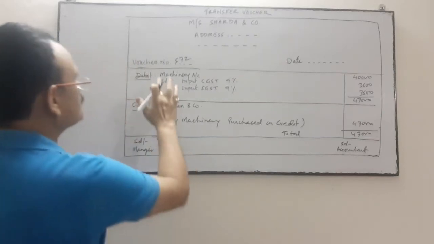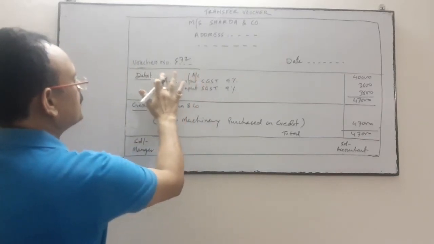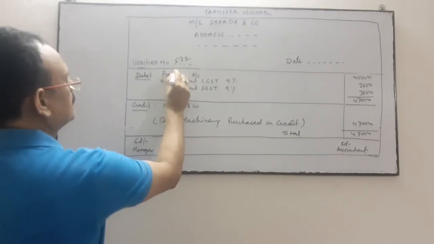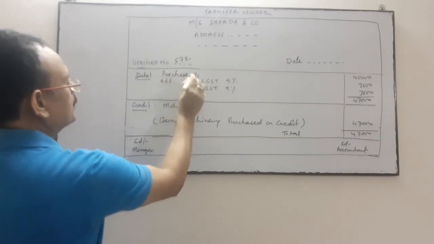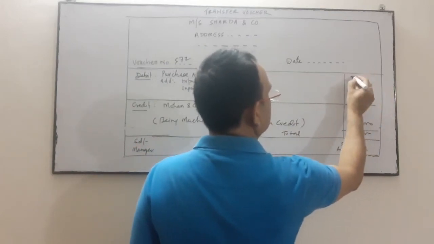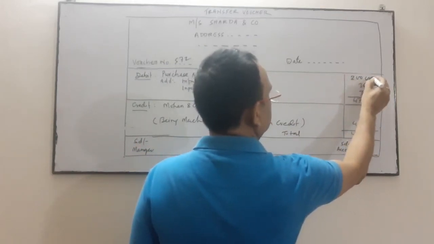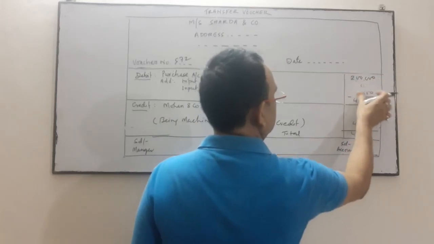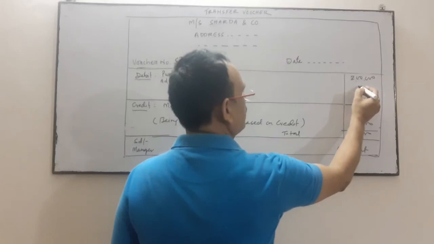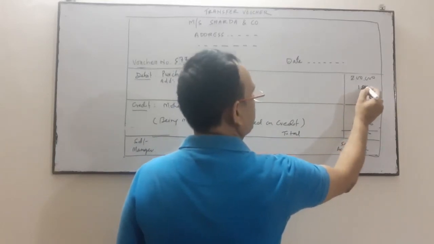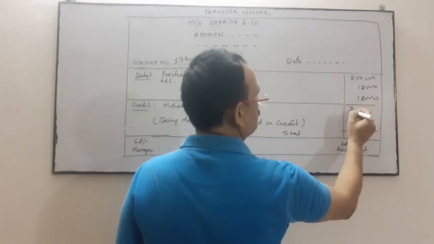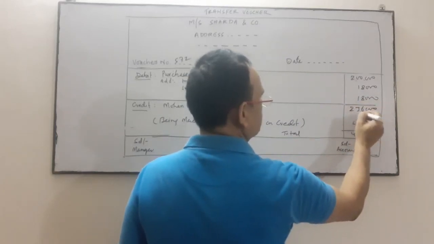So if goods are purchased on credit, which account will be debited? Purchase account. Suppose goods purchased for rupees 2 lakhs. So the GST on 2 lakhs at the rate of 9% is 18,000 and 18,000. So it is 2,36,000.